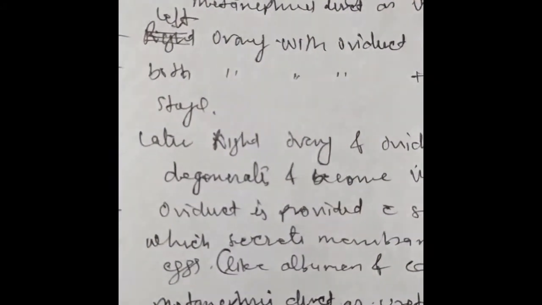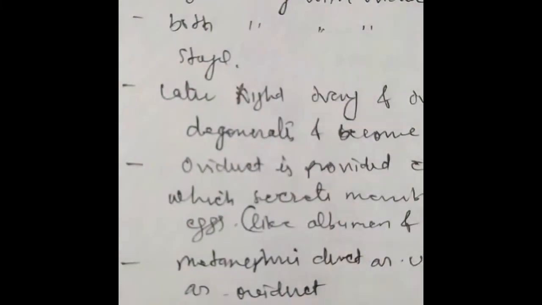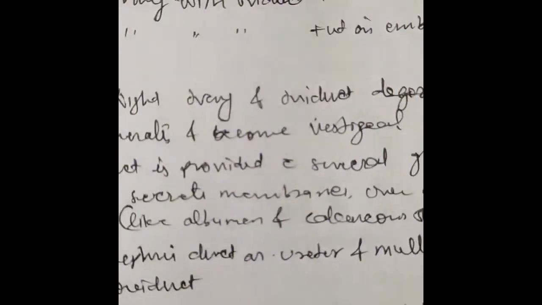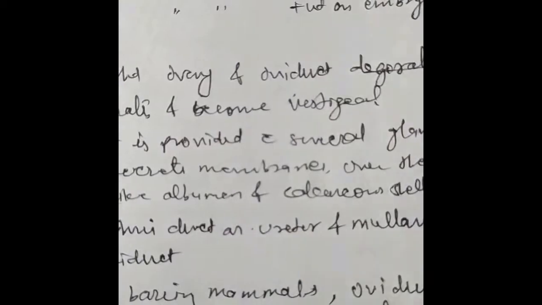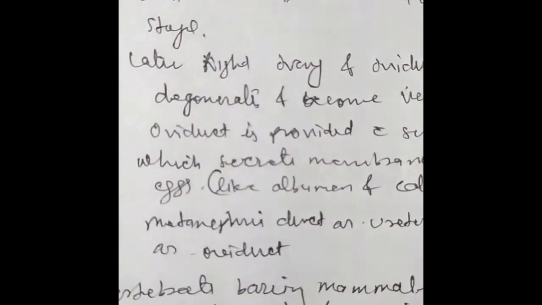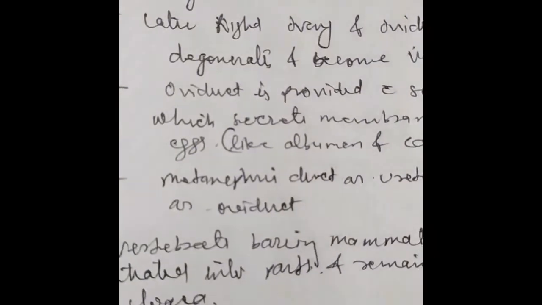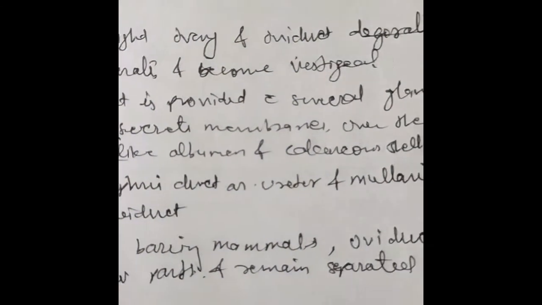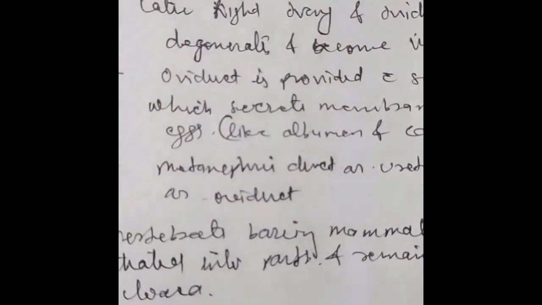Later, the right ovary and oviduct degenerate and become vestigial. The left oviduct is provided with several glands which secrete membranes over the eggs, like albumen and the calcareous shell. The metanephric duct acts as ureter and the Mullerian duct as oviduct.